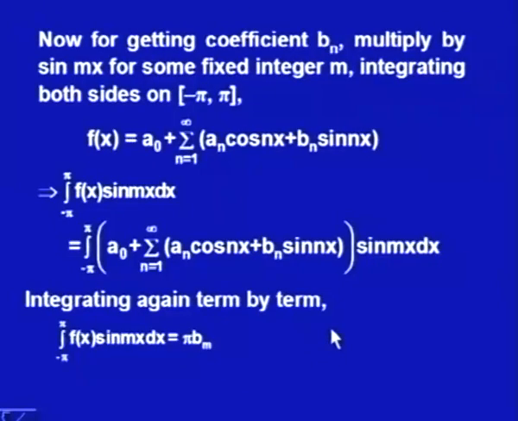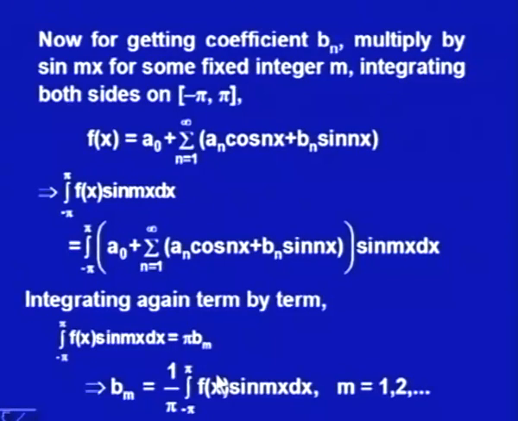Why? Because we could see that the second integral, sin nx into sin mx, can be written as cos (m plus n)x minus cos (m minus n)x, and that again would be pi only when m is equal to n, and that is what we are getting here, it is pi b m. Thus, we are getting that b m is equal to 1 upon pi integral minus pi to plus pi f(x) sin mx dx for all m equal to 1, 2 and so on.